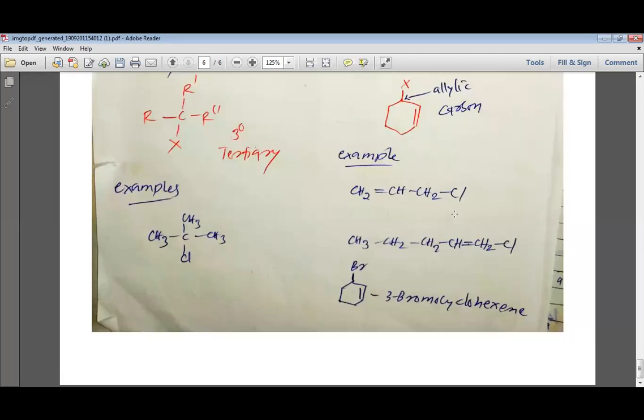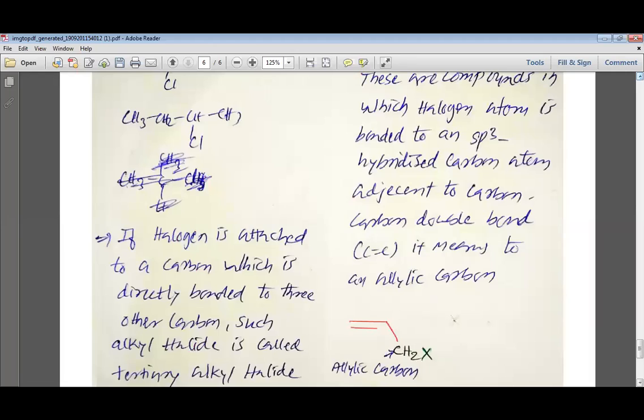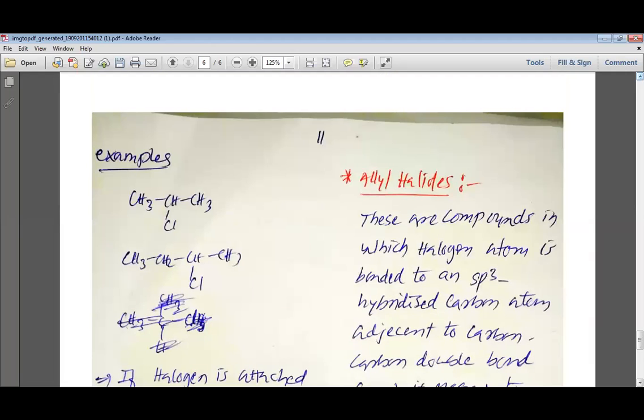Remember, methyl halide CH3Cl will not be considered a primary alkyl halide because this carbon is not bonded to any other carbon. So how can we call it primary? For a carbon to be primary, it has to be bonded to at least one carbon. So remember, such an alkyl halide we will call methyl halide.